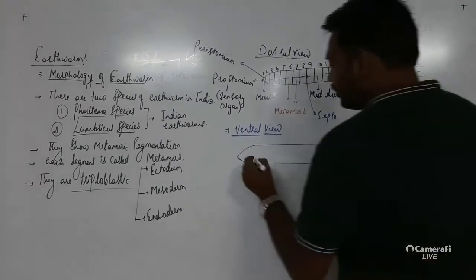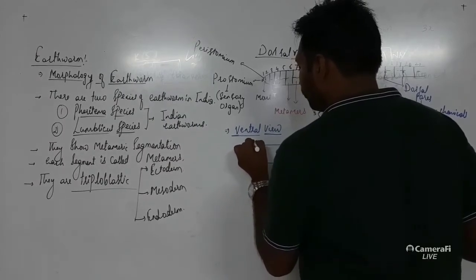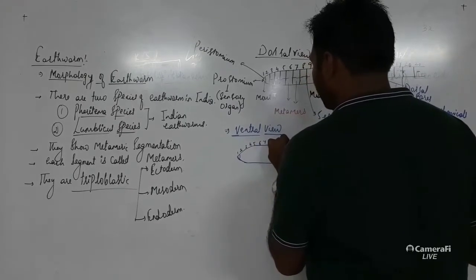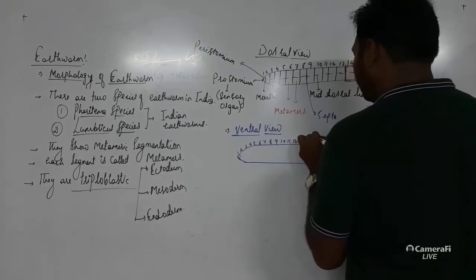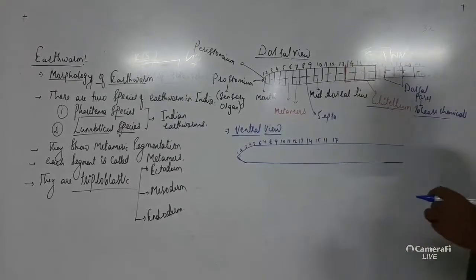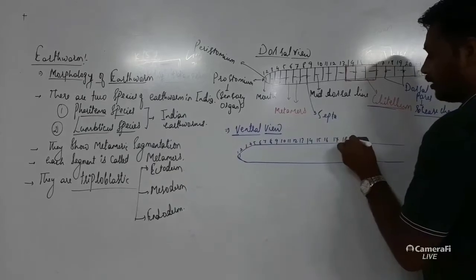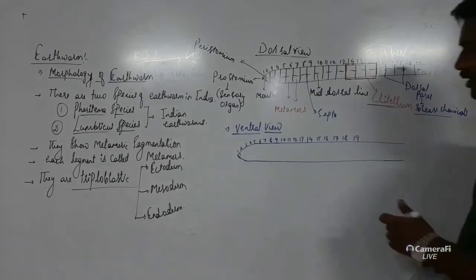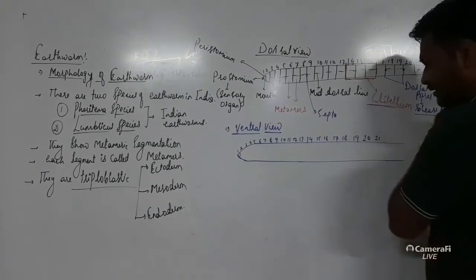Again the body is cylindrical. 1, 2, 3, 4, 5, 6, 7, 8, 9, 10, 11, 12, 13, 14, 15, 16, 17, 18, then 19. Again you can add some more, 20, 21, and so on.